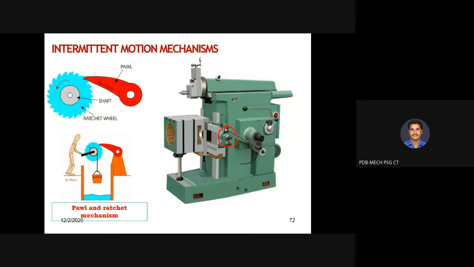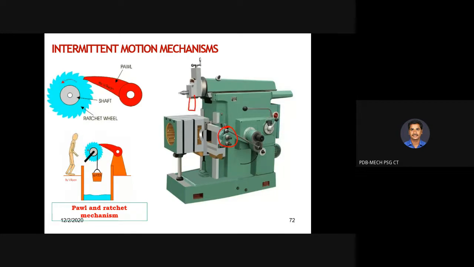ball and ratchet mechanism. So what is the need for the mechanism here, pa? Automatic feed, sir. Automatic feed to what? Feed to tables. Table. Okay, the cutting tool will be fixed here.